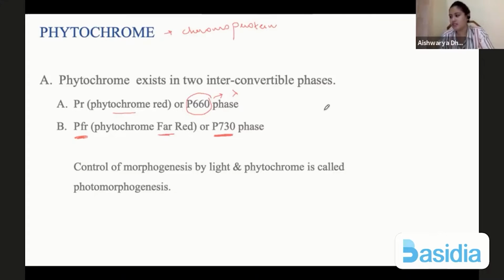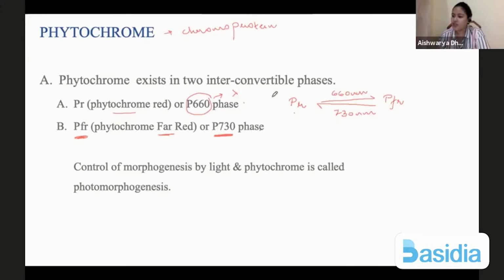So what happens is, let me just finish this. PR is interconvertible to PFR when it absorbs light of 660 nanometers. So when 660 nanometers of light is absorbed, PR will be converted to PFR. Okay, when PFR is formed, PFR can be converted to PR when light of 730 nanometers is absorbed by the plant. So they are interconvertible forms. This is the red light absorbing form and this is the far red light absorbing form.